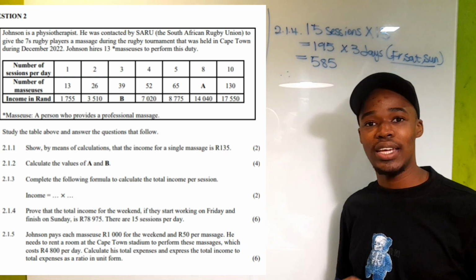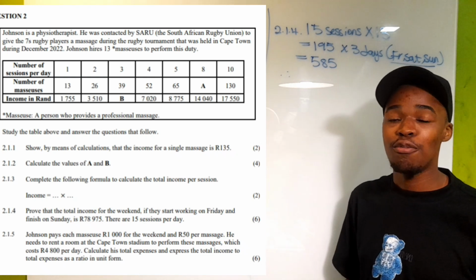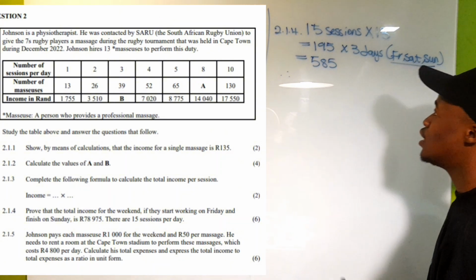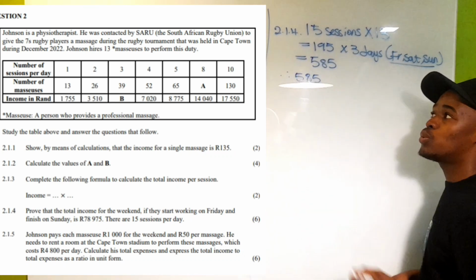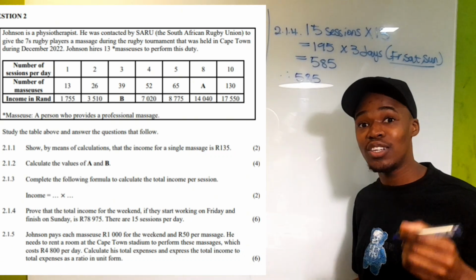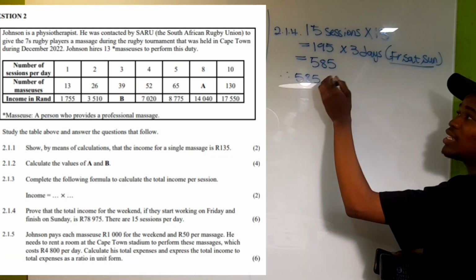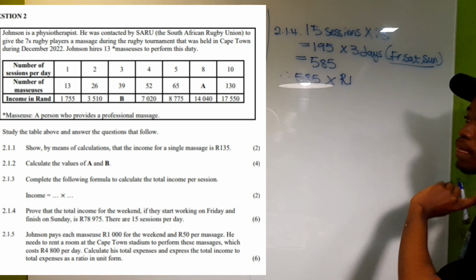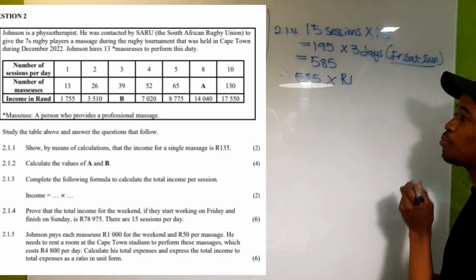Now we have to calculate the total amount of money that he is going to make from all these massages that are going to be performed for the whole weekend. So we're going to say 585 massages, and they charge 150 rand for each massage. So we're going to say 585 multiplied by, how much was it? 135 rands, which is the cost for each massage.